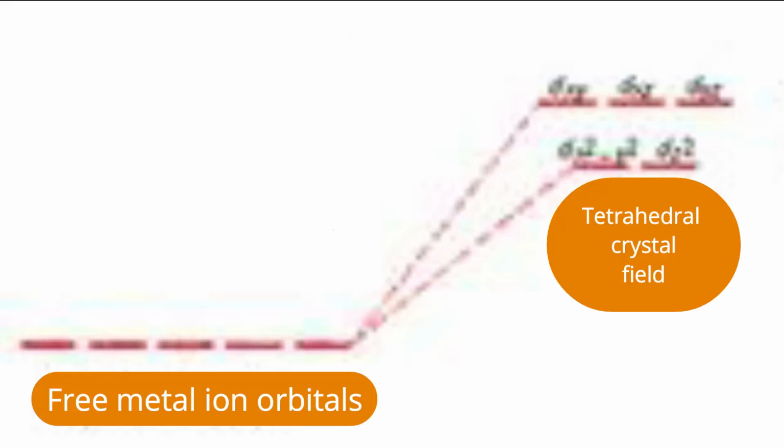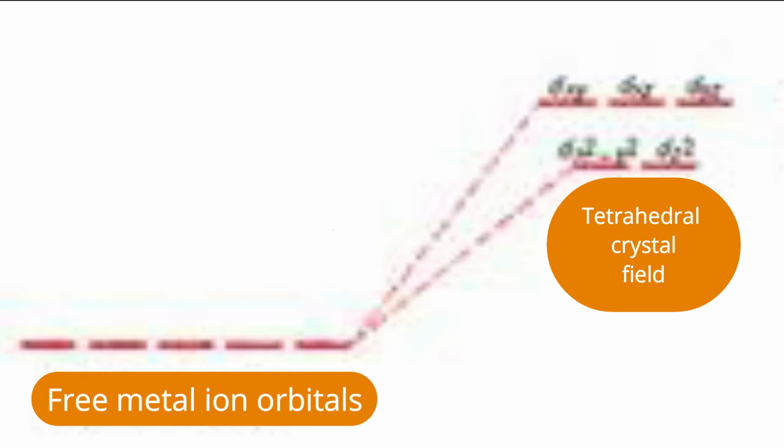Let us see now the splitting diagram. Here is a representation of free metal ion d orbitals, which are of low energy, and split d orbitals in tetrahedral crystal field. All 5 d orbitals in tetrahedral crystal field are of higher energy than the free metal ion. It emphasizes there is a repulsion experienced by each and every orbital in tetrahedral field. Lowest orbitals are 2, dx square minus y square and dz square. It's a doublet, E. And highest split orbitals are 3, dxy, dyz, dxz. Those are represented by T2.